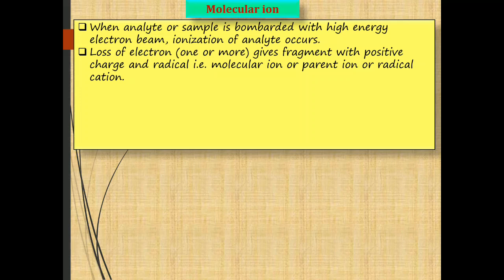Let M be the analyte. When it is bombarded with a high energy electron, loss of an electron takes place from the analyte and it gives a molecular ion, parent ion or radical cation, that is M radical cation.